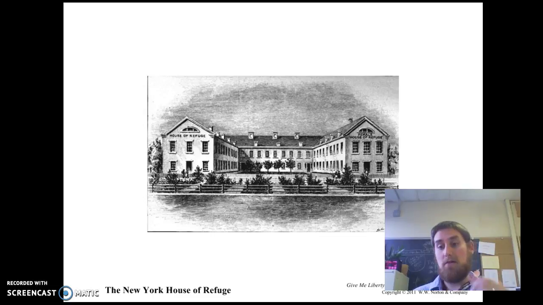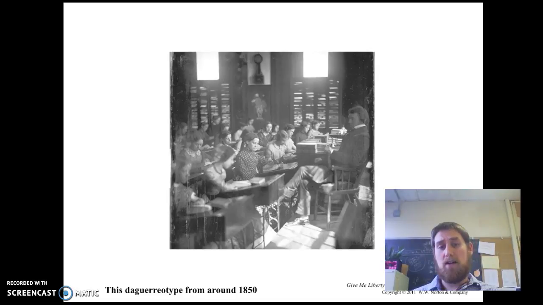We also see the creation of jails, which at first were intended for reform, right? So one was put in jail not just to sit out a sentence, but rather to be given the opportunity to become a good person, a better person. We also see, I'm sure that you'll appreciate this, not only are asylums and prisons created, but so are schools. Public schools become very popular across the United States.